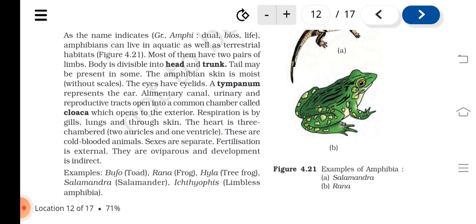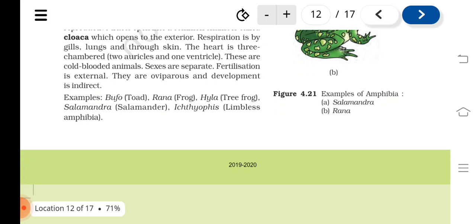A tympanum represents the ear. Alimentary canal, urinary and reproductive tracts open into a common chamber called cloaca, which opens to the exterior. Respiration is by gills, lungs, and through skin. The heart is three chambered, two auricles and one ventricle. These are cold blooded animals. Sexes are separate, fertilization is external. They are oviparous and development is indirect. Examples: Bufo, Rana, Hyla, Salamandra, Ichthyophis, limbless amphibia.